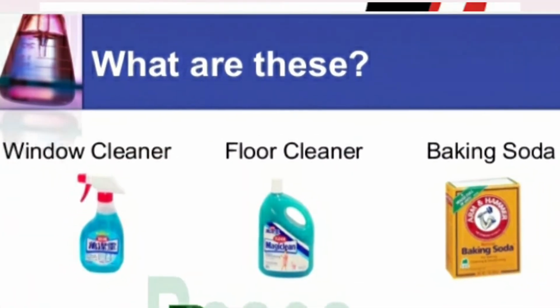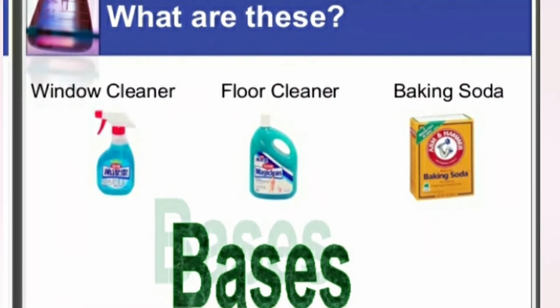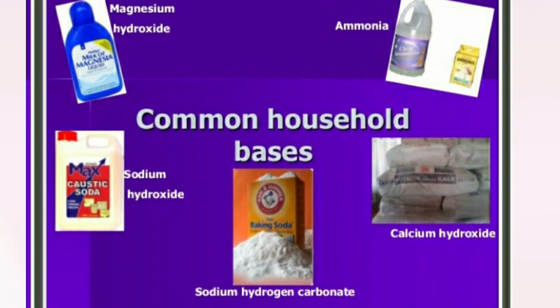What are these, children? Window cleaner, floor cleaner, baking soda. What are these? These are all bases, children. Yes, these are called bases. Some common household bases are magnesium hydroxide, ammonia, sodium hydroxide, sodium hydrogen carbonate, calcium hydroxide. These are some of the common household bases which we use in our day-to-day life, children.